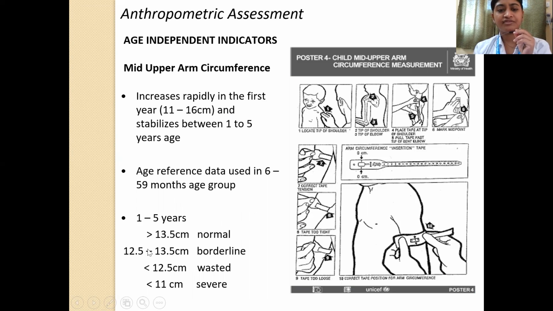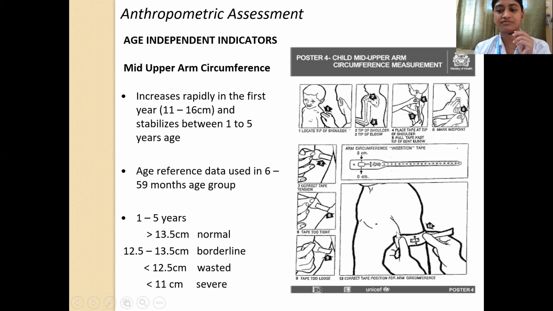If it is between 12.5 to 13.5, then we consider it as borderline. If it is less than 12.5, then we consider it as wasting. And if it is less than 11 centimeter, then we call it severe wasting. So basically, this is assessing the muscle bulk and also the subcutaneous fat. Okay. So definitely, if there is wasting, then what will happen? There will be loss of muscle bulk and there will be loss of subcutaneous tissue.